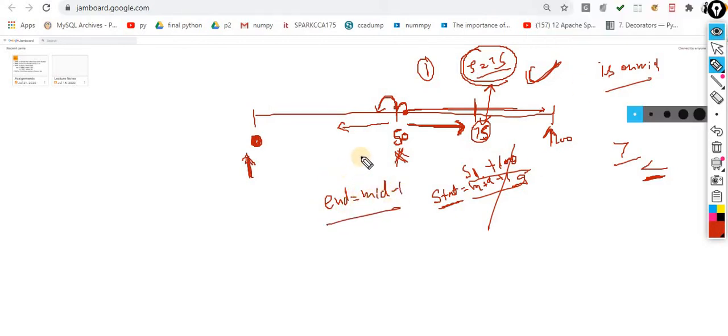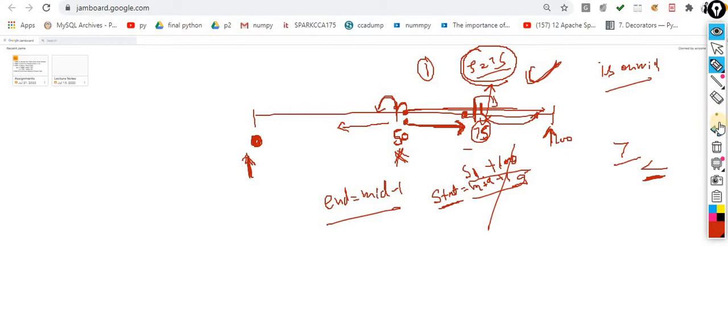Now I think the picture is clear. In all the cases you are supposed to perform all the scenarios. Here again if your mid is greater, then the concept is the same. This time your start will become this, your end will become this. If you have to move in this direction after finding the mid, again your start will become this, your end remains the same. So this one is a funda. These steps are performed in a loop, and that loop will iterate until your start is less than or equal to end. So that is the condition for your loop.